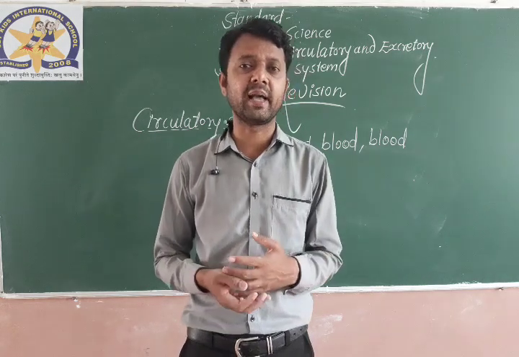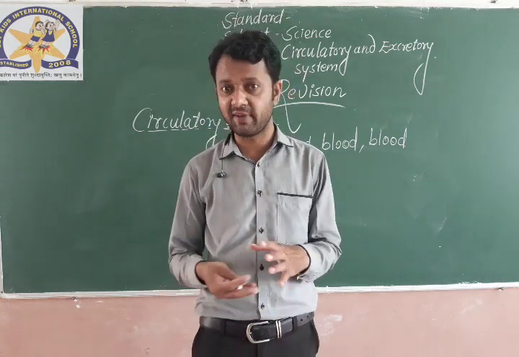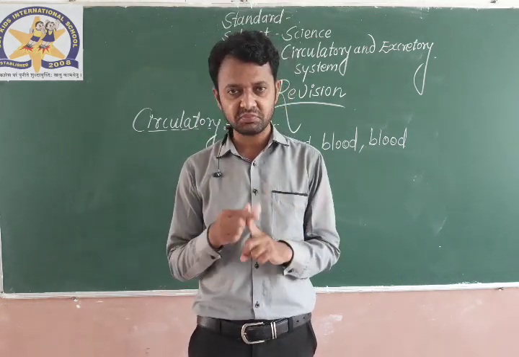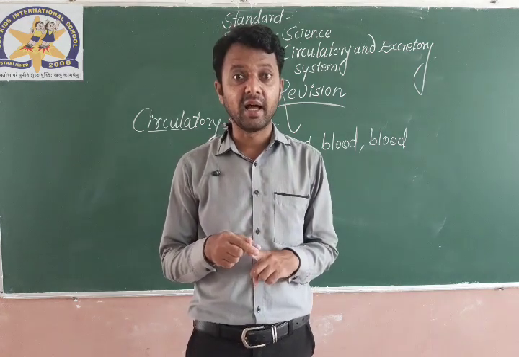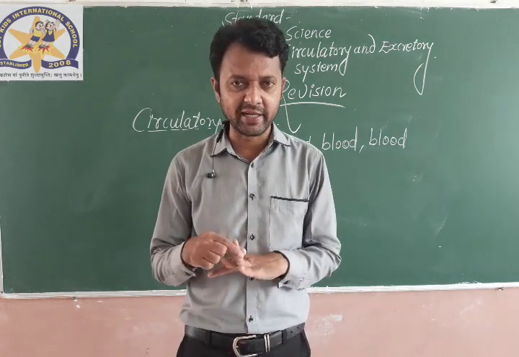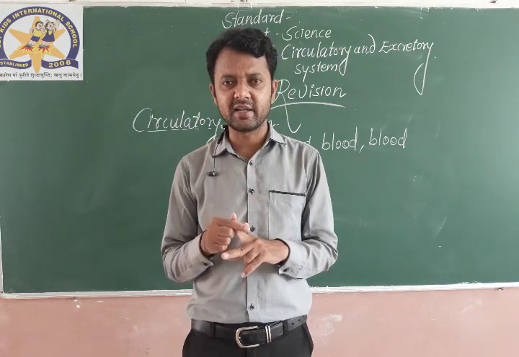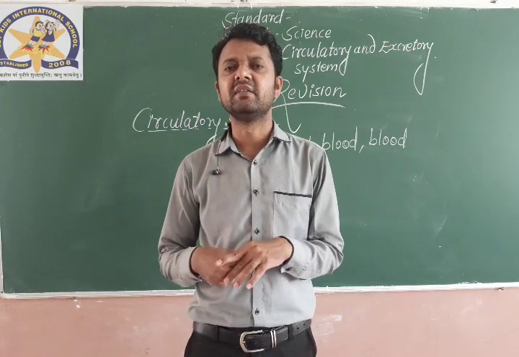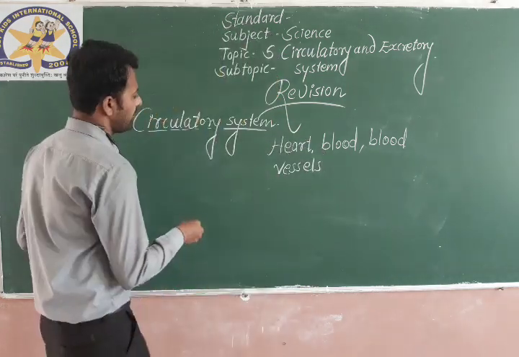Now there are three types of blood vessels as well. We have discussed arteries, veins and capillaries. Arteries, veins and capillaries, these are the three types of blood vessels.